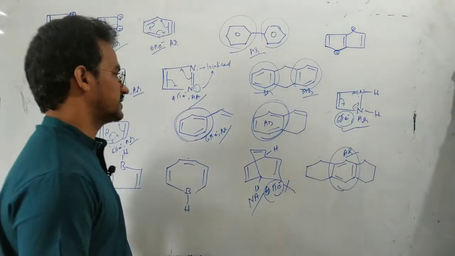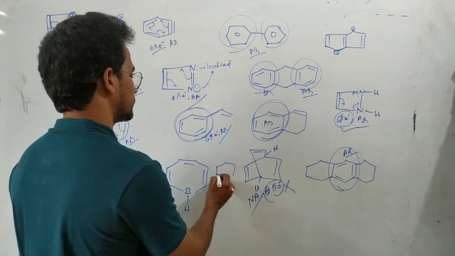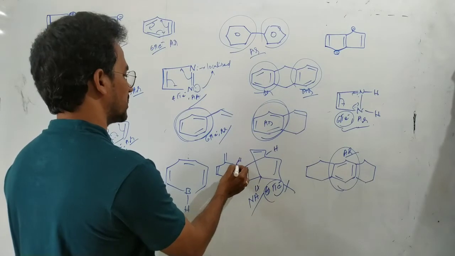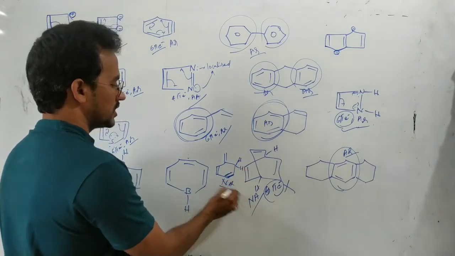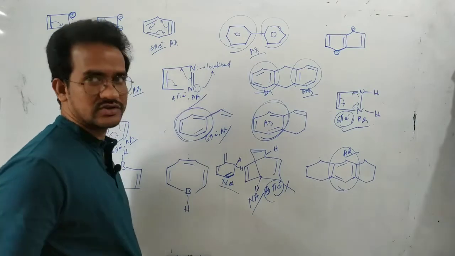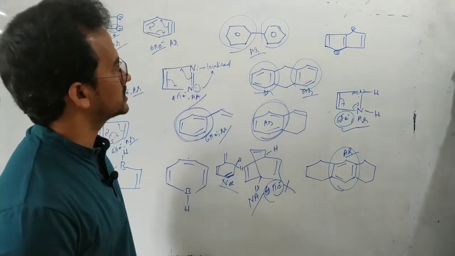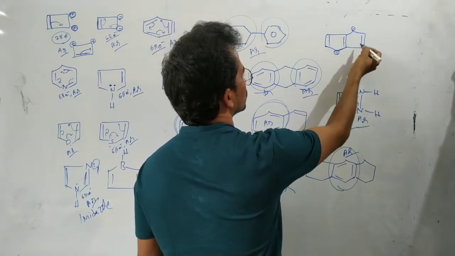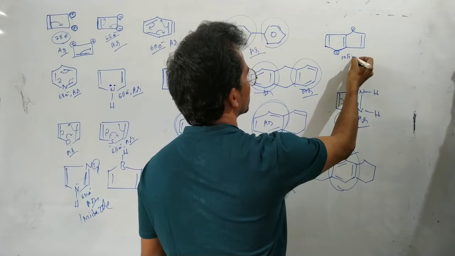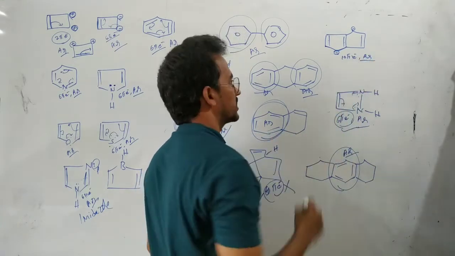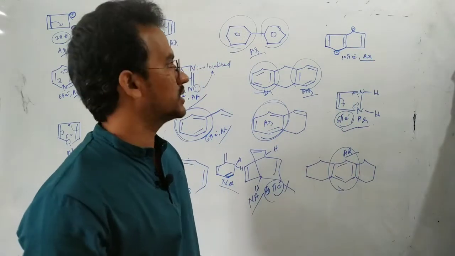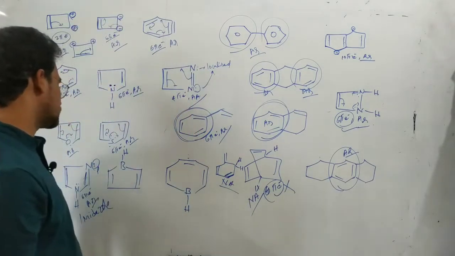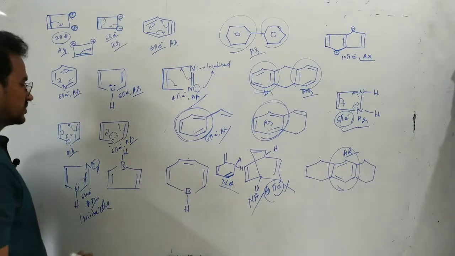Okay, that's it. And here we can say like this one, pi bond, here pi bond, pi bond. So this is the sp3 carbon. So this is also non-aromatic because throughout the ring there is no continuous conjugation. Okay, and next coming to this one. Here 2, here 2, here 2, here 2, here 2. Totally in this case 10 pi electrons are involved in conjugation. So this is aromatic in nature. Okay, 10 pi electrons.